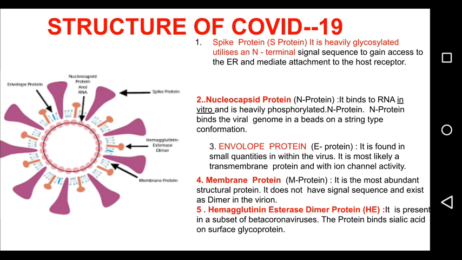electrophysiology and pharmacology studies. The fourth one is the membrane protein, or M protein. This is a black colored membrane protein. In a triplet form, you can see the black colored one is the most abundant structural protein. It does not contain a signal sequence and exists as a dimer in the virion. It may have two different conformations to enable it to promote membrane curvature as well as bind to the nucleocapsid.